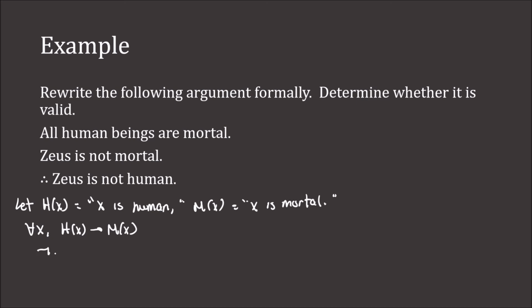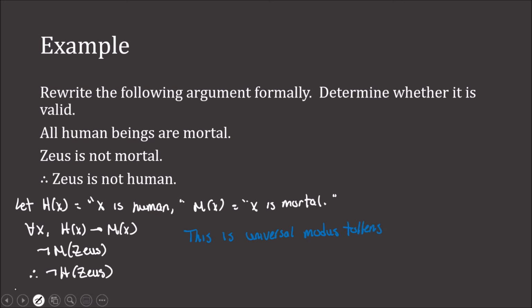Then we have not M of Zeus, therefore not H of Zeus. Well, if we look at this, isn't this universal modus tollens? And so this would be valid.